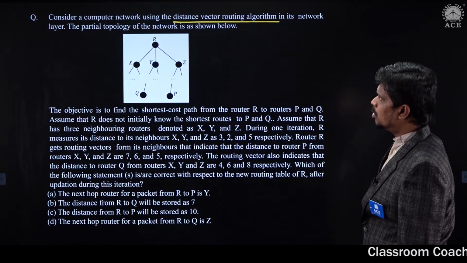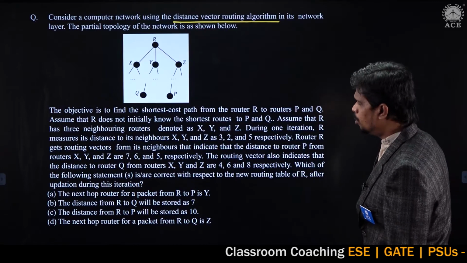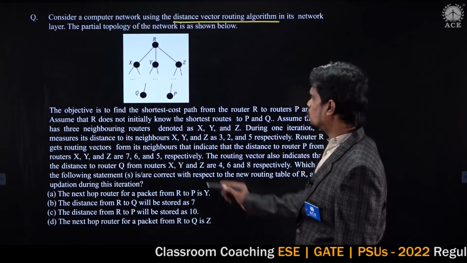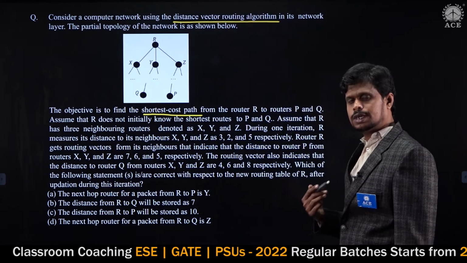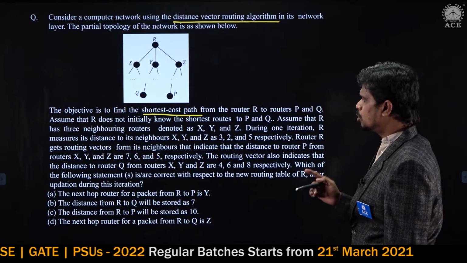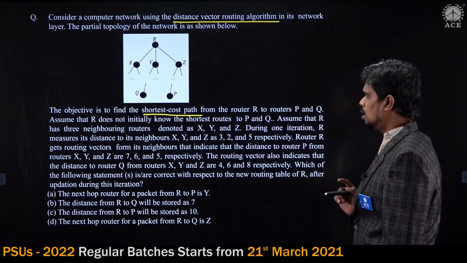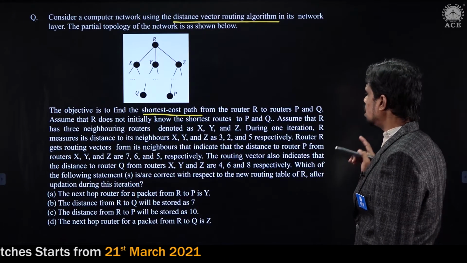The partial topology of the network is as shown below. The objective is to find the shortest cost path. Of course, it is a routing algorithm, so it needs to find the shortest cost. So, the objective is to find the shortest cost path from the router R to routers P and Q.